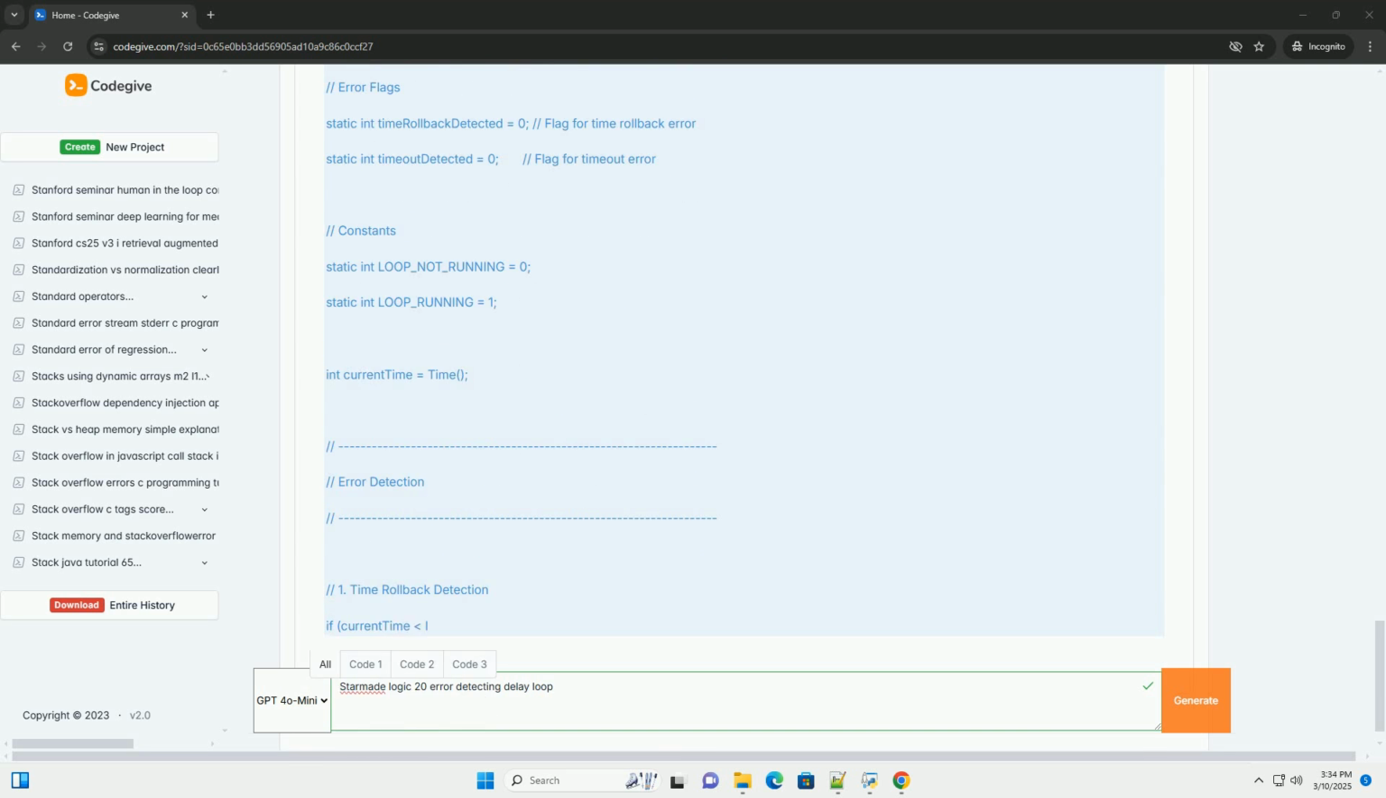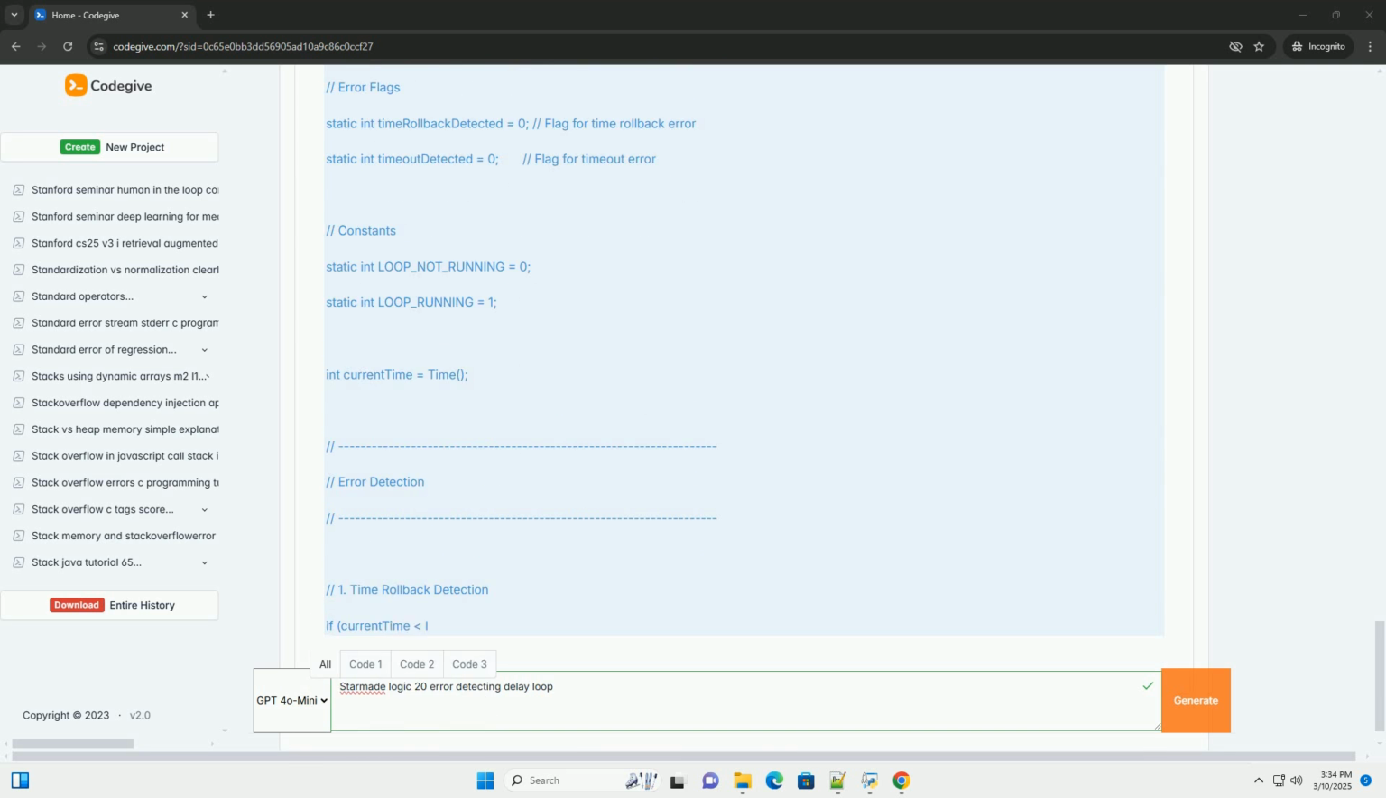Error flags: time rollback detected and timeout detected flags are introduced. These are crucial. Once an error is detected, these flags prevent the loop from starting until you explicitly clear the error condition. This stops the loop from constantly restarting and erroring out in quick succession.